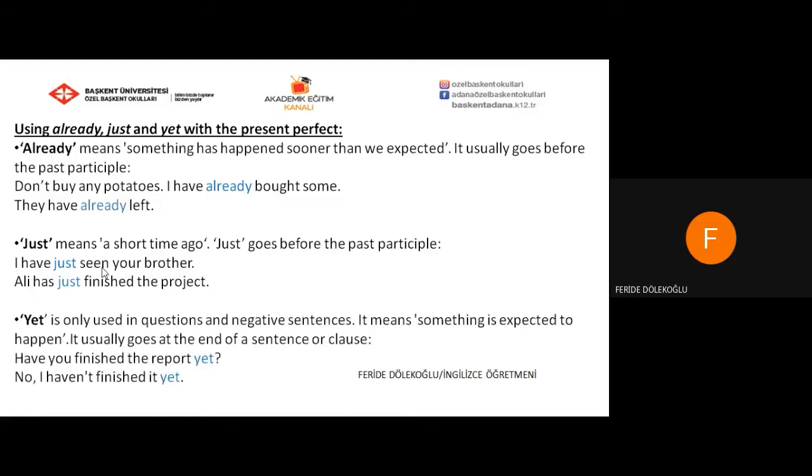Yet is only used in questions and negative sentences. It means something is expected to happen. It usually goes at the end of a sentence or clause. Let's look at the examples together. Have you finished the report yet? You see a question form here, and I used yet here at the end of the sentence. No, I haven't finished it yet, and you can see the negative sentence here with yet.